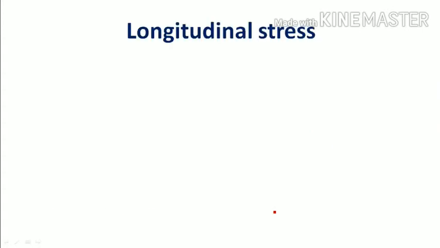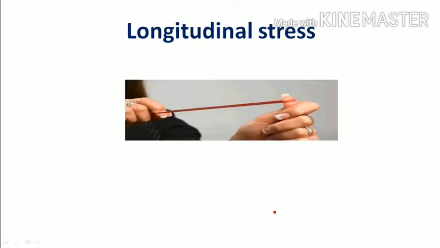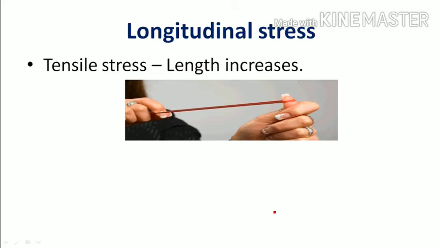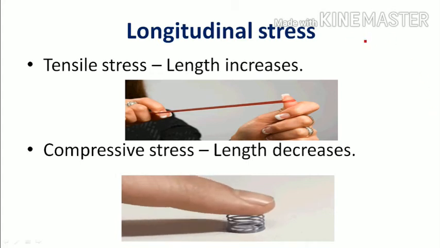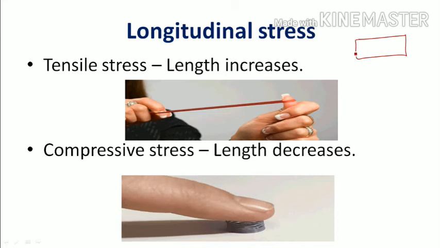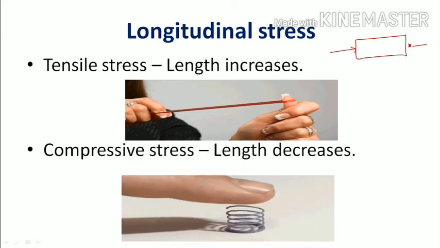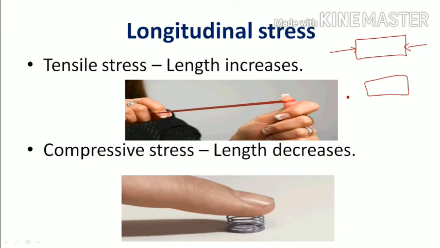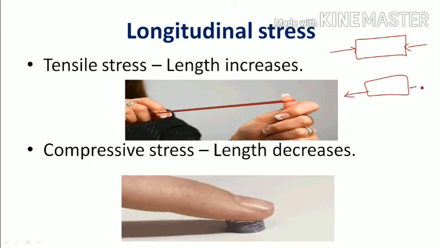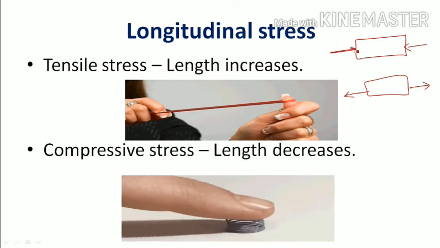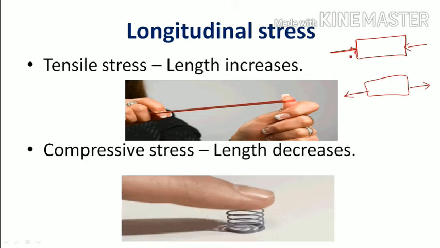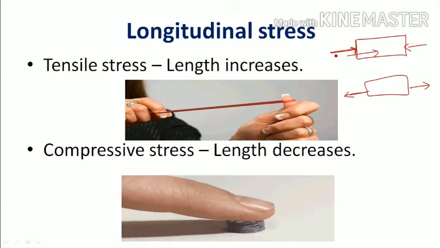Now longitudinal stress. What is meant by longitudinal stress? There are two types of stress. I am taking a body and applying force like this, or applying force like this. In both cases, I am applying the force perpendicular to the body or along the body direction, away from the body or towards the body.